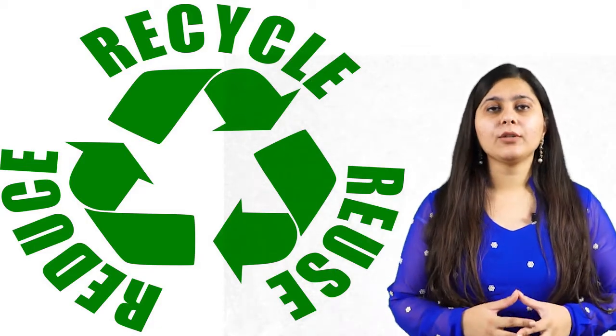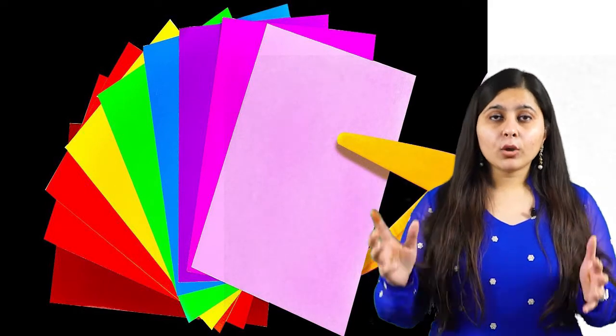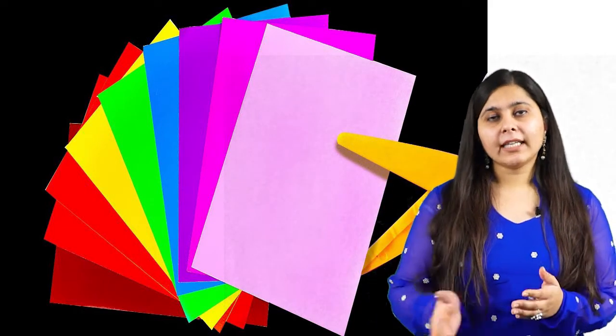One thing you might do is always use the registers or paper that have been recycled, because of which the plants won't be cut, because we cut plants to make paper out of them. So if we are using only recycled paper, obviously the industries won't be going and cutting the plants. So these strategies must be incorporated, and I am sure that you are going to do this after this video.